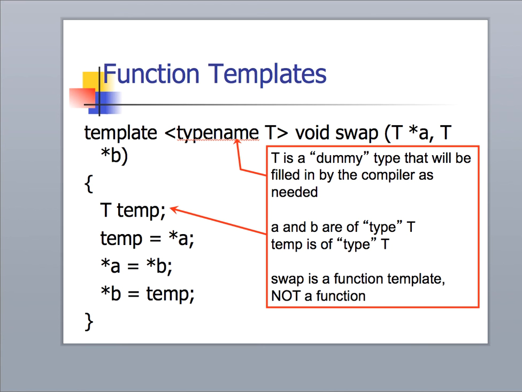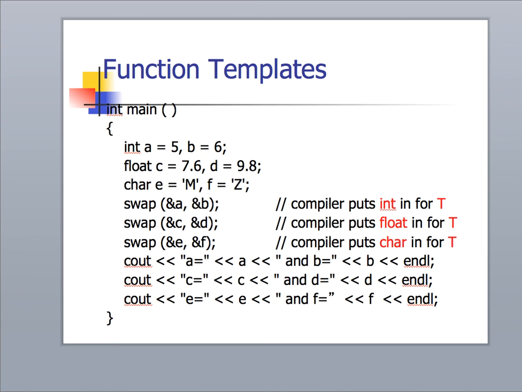So remember, this is a function template, not a function, so we'd have to essentially instantiate it, if you will. And so when we use it and we declare swap as a template function in our header file, then the compiler will put in the proper type based on the types that are being passed. So in the first example here in this main, the first one would use int for T, second would use float for T, and the third would use char for T. So we basically wrote the function one time, provided a placeholder for the type, and the compiler inserts that.